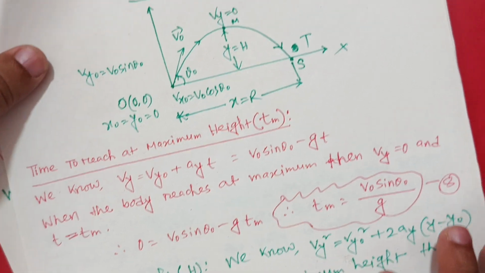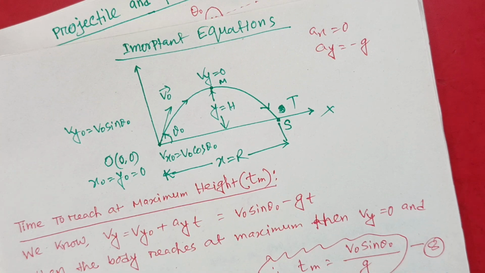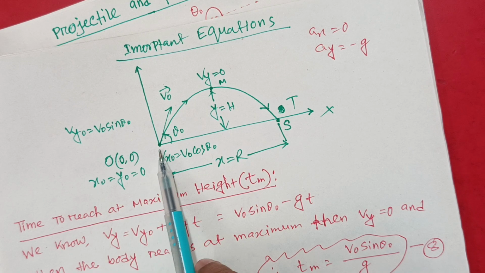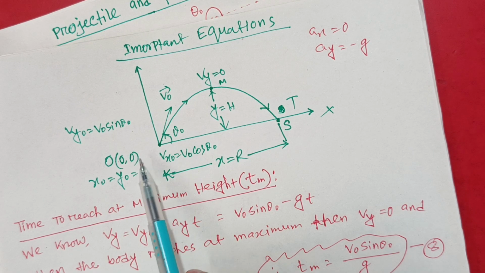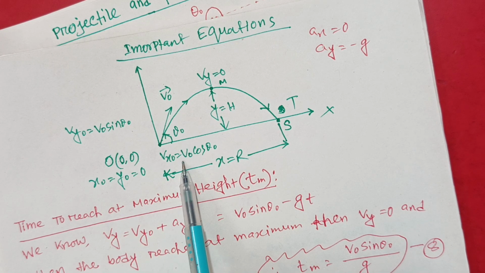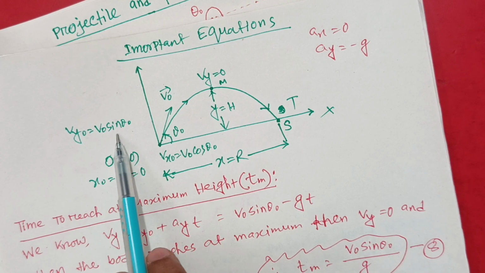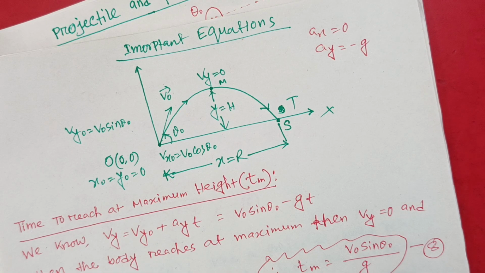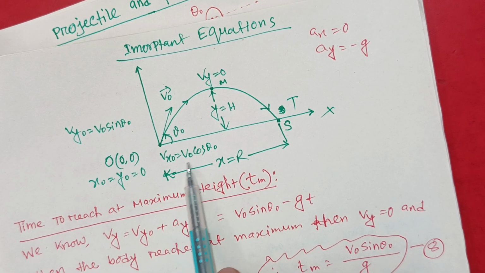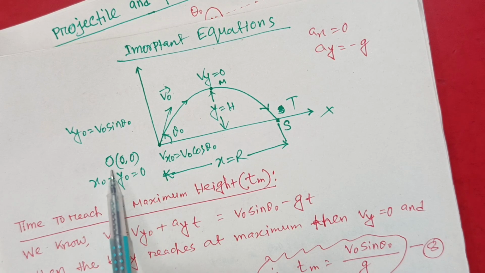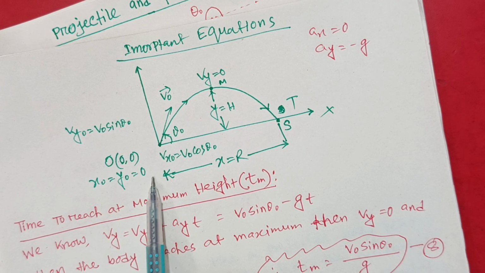Now there are some important equations in case of a parabola. When a body is projected from the origin O of (0, 0), making an angle theta naught with the horizontal, the velocity v naught vector can be resolved into two components. One is vx naught equal to v naught cos theta naught, another is vy naught equal to v naught sin theta naught. Because the velocity makes an angle theta naught, a vector has two perpendicular components in case of two-dimensional motion. The initial position of the body is x naught equal to y naught equal to 0.